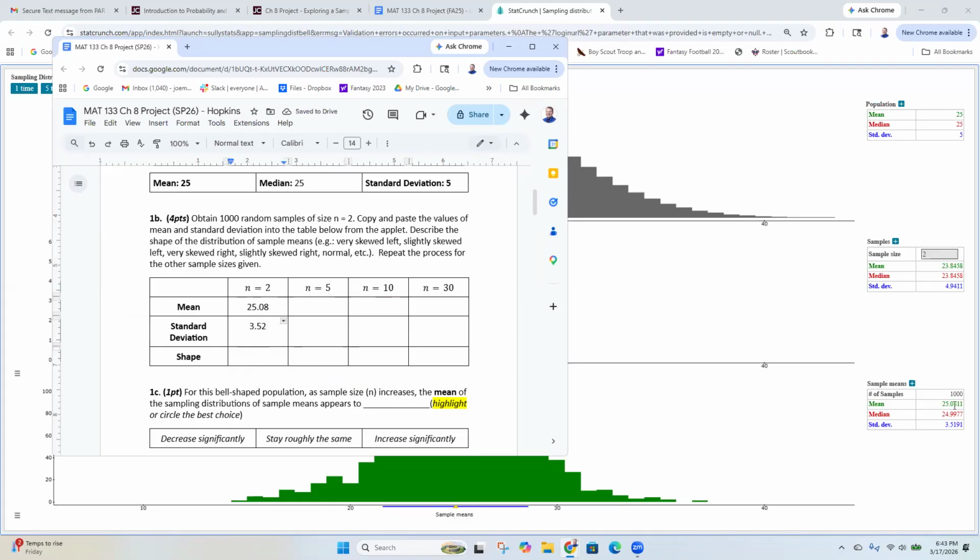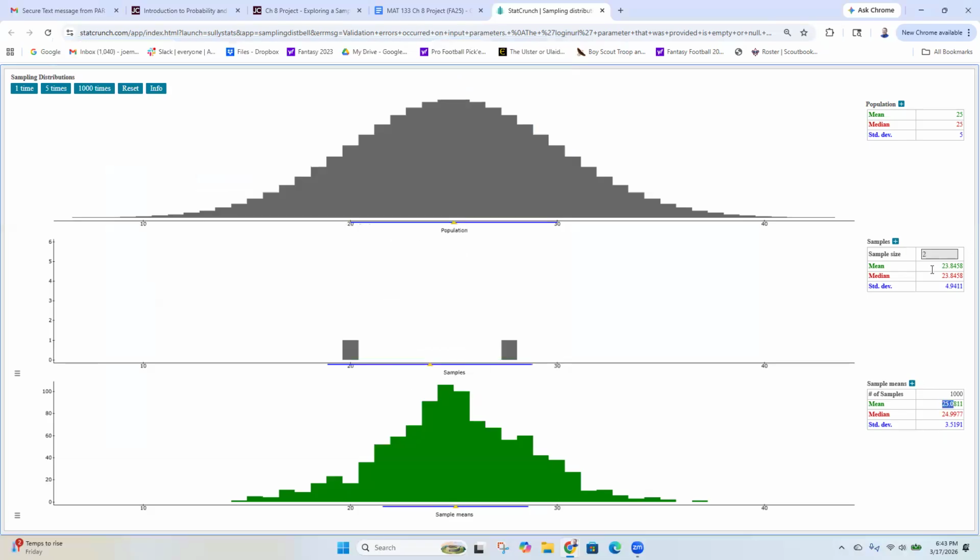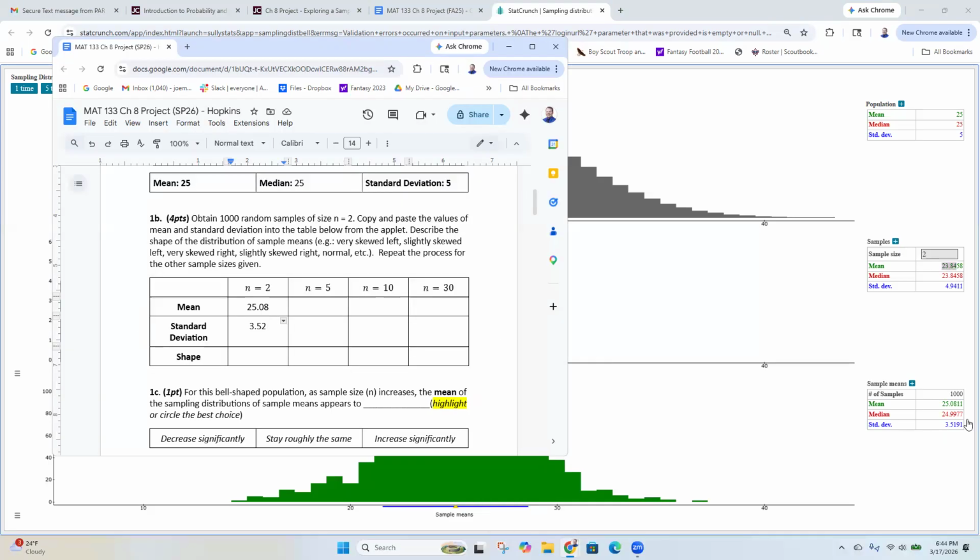So what mean did you guys get? Did you get like a 24, 25, 26, 28? So Gabby, make sure you're looking at the mean down at the bottom, not the one in the middle. This mean right here in the middle, that's the mean of the sample. We are looking at down here, this green distribution, its mean. So Gabby says, oh no, she got 25.12. That seems much more reasonable. And then standard deviation, I got 3.52.